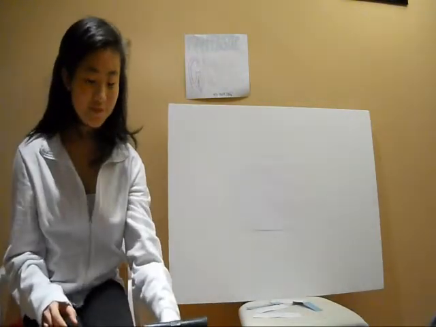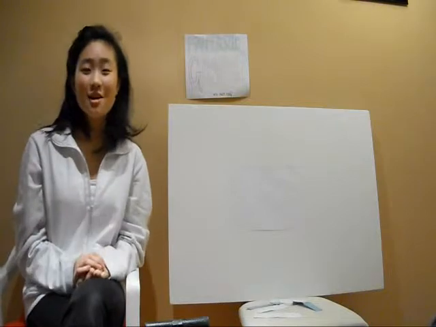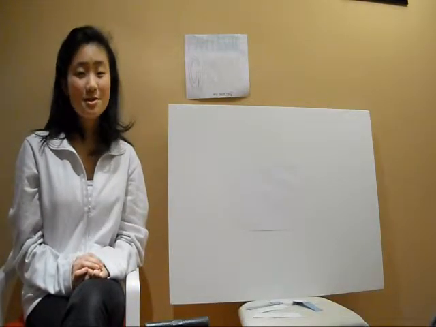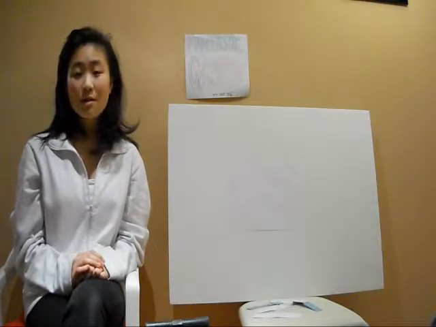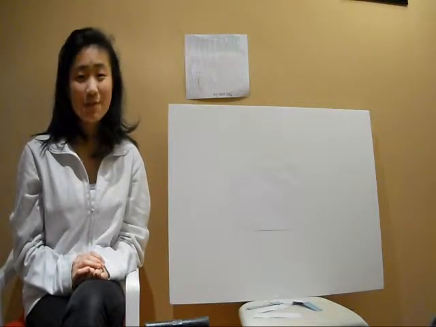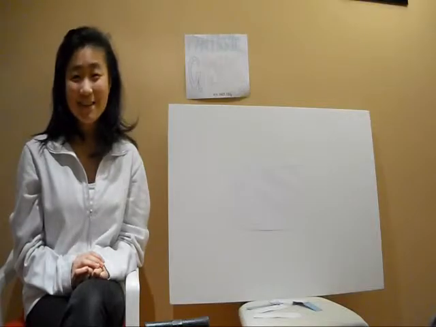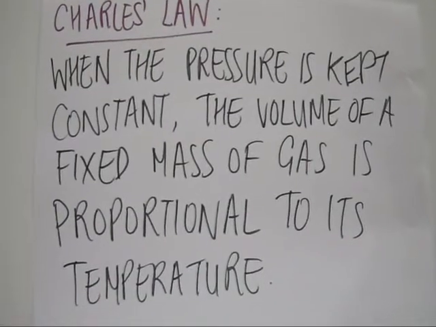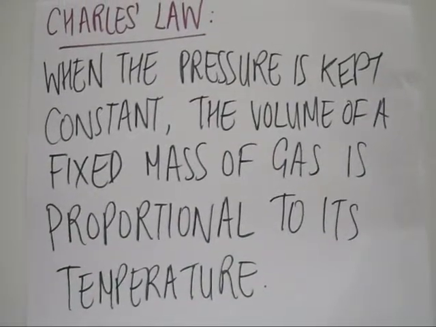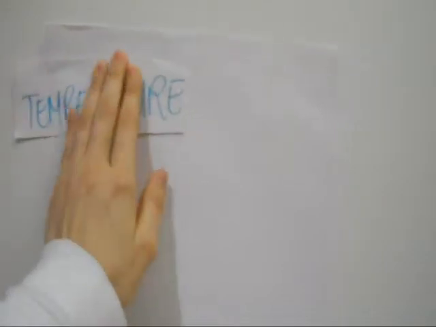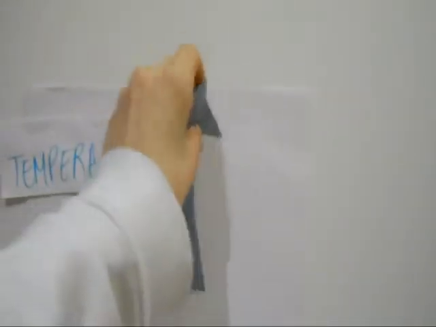Now, we're going to move on to Charles' Law. Jacques Charles is the person who discovered Charles' Law, and he was a French scientist. Now this law is regarding volume and temperature, which, simply stated, is as follows. When the pressure is kept constant, the volume of a fixed mass of gas is proportional to its temperature. When the Kelvin temperature increases, so does the volume.